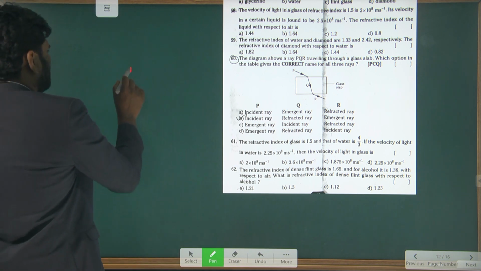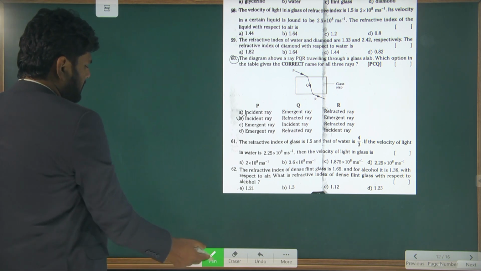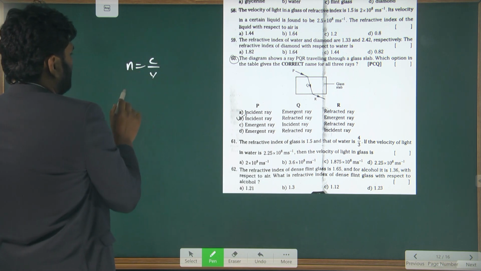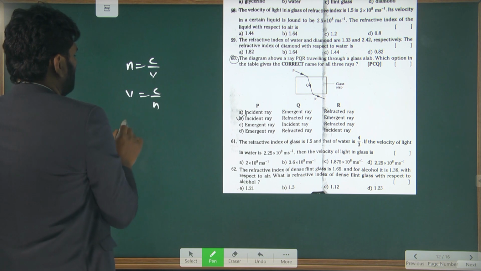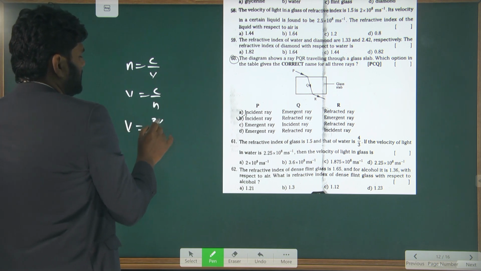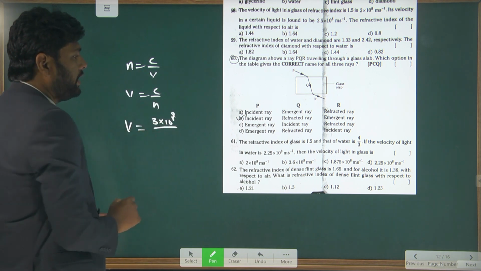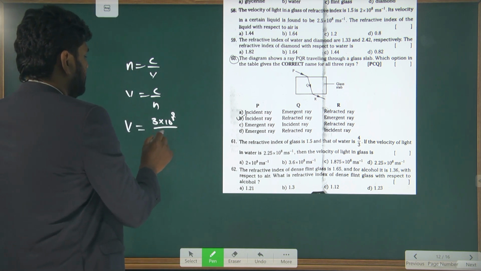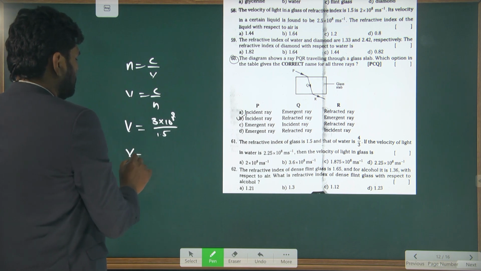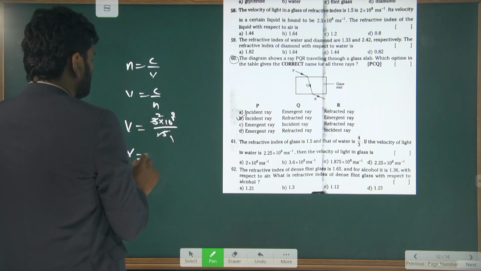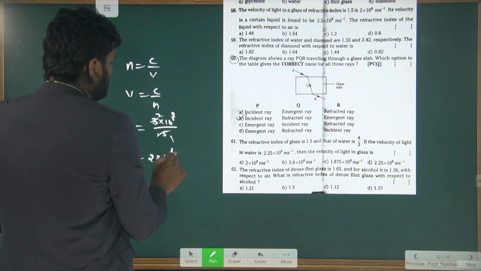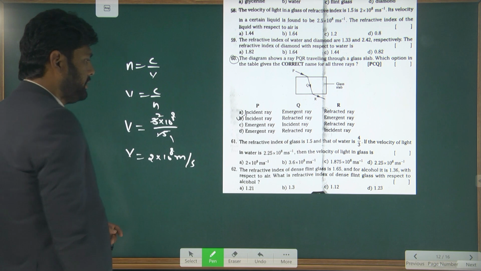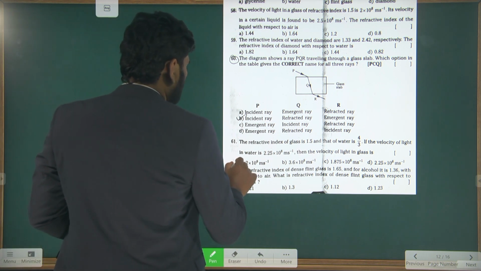So this also we can find by using the relation n is equal to c by v. So from here v is equal to c by n. V is equal to c value 3 into 10 power 8, n value already mentioned for glass, that is 1.5. So v is equal to 2 into 10 power 8 meter per second. In the glass medium its velocity is 2 into 10 power 8 meter per second. That is the first option.